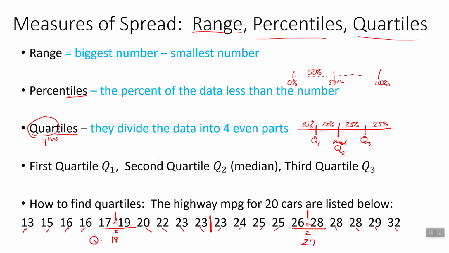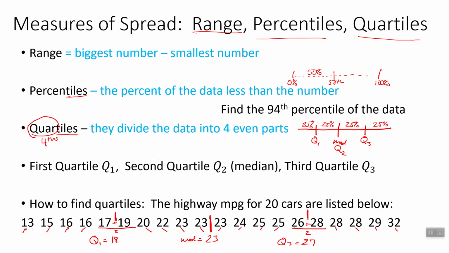So this is our Q1 down here, the 18. Our median right here was 23, which is technically Q2. And then we've got Q3 up here, 27. So 18, 23, and 27.